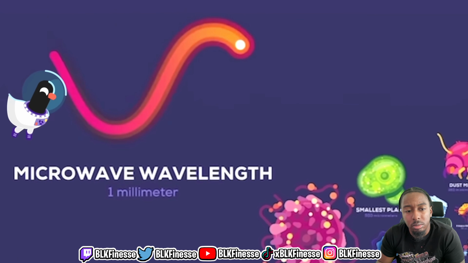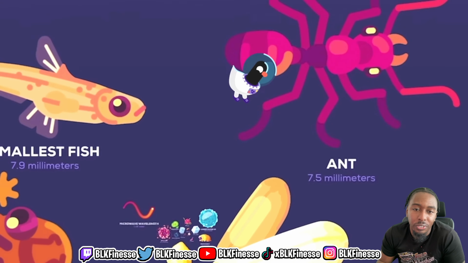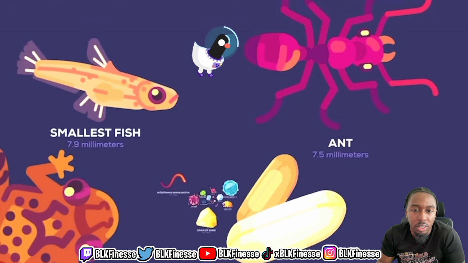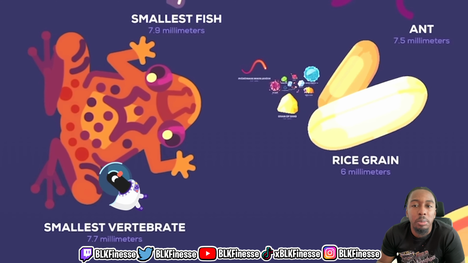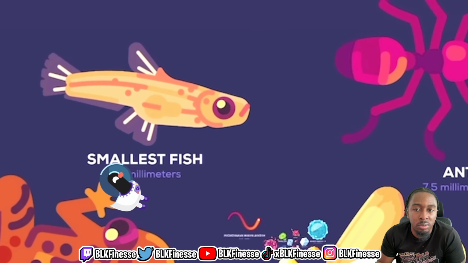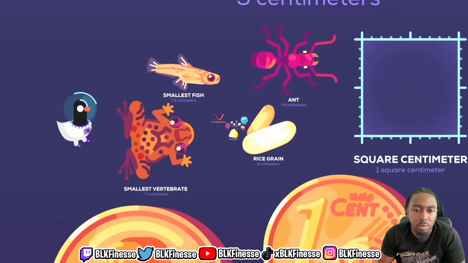Microwave wavelength, 1 millimeter. Grain of sand, 1 millimeter. I still can't see those. Rice grain, 6 millimeters. Ant, 7.5 millimeters. Smallest vertebrate, 7.7 millimeters, a terrestrial frog found in eastern Papua New Guinea. Smallest fish, 7.9 millimeters, a new Southeast Asian cyprinid fish.